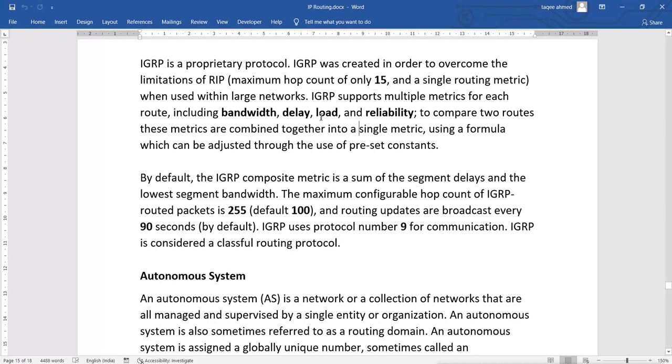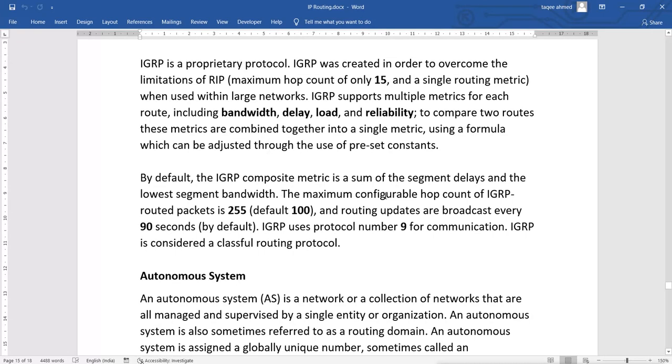By default IGRP calculates only the delay and bandwidth. Load and reliability are disabled by default and it will not calculate those values. But in case we want, we can enable those values to be calculated also.